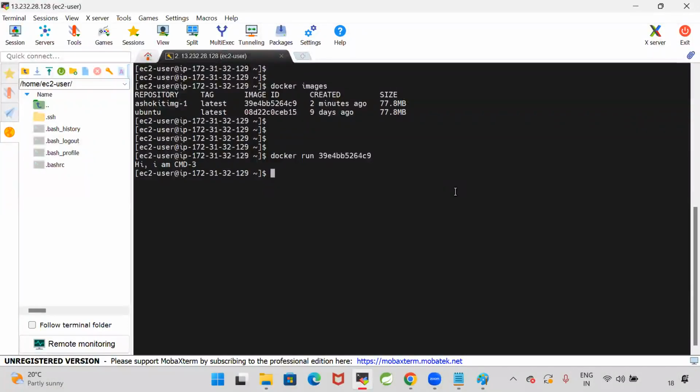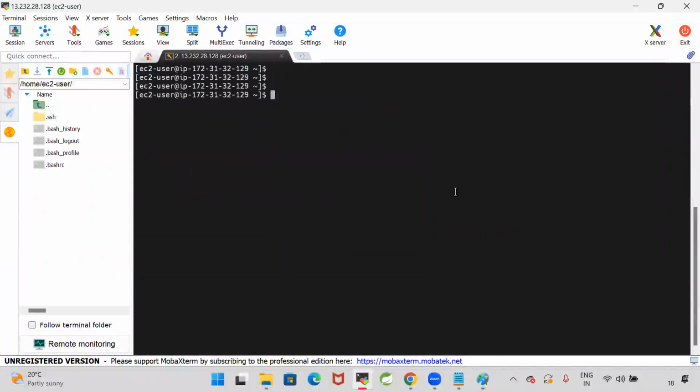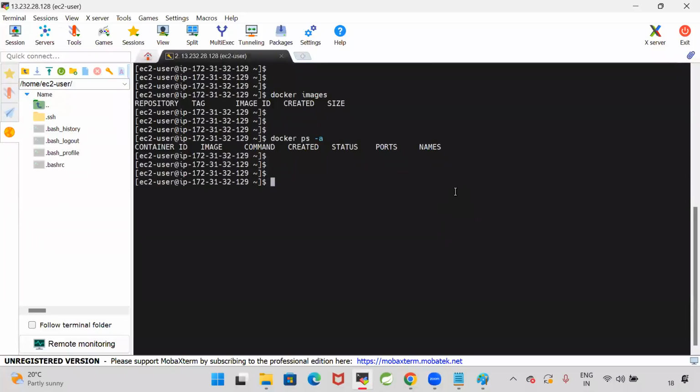Are you clear? Let me do this once again. docker system prune -a. I'm deleting everything. Nothing is available now. docker images: do I have any image in my system now? Not available. Do I have any container running or stopped? Not available. Nothing is available. Can I create the Docker image once again by using the same Dockerfile?